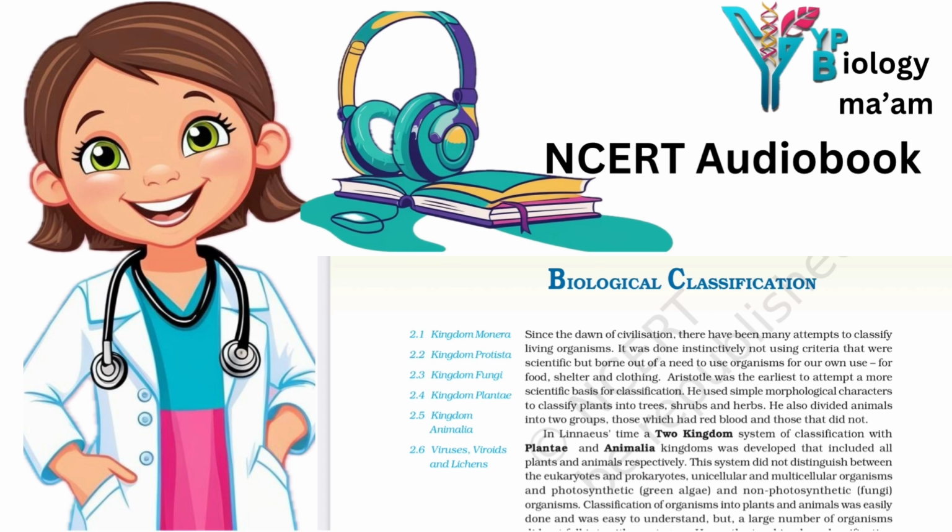The 3-domain system has also been proposed that divides the kingdom Monera into 2 domains, leaving the remaining eukaryotic kingdoms in the 3rd domain and thereby a 6-kingdom classification. You will learn about this system in detail at higher classes. Let us look at this 5-kingdom classification to understand the issues and considerations that influence the classification system.